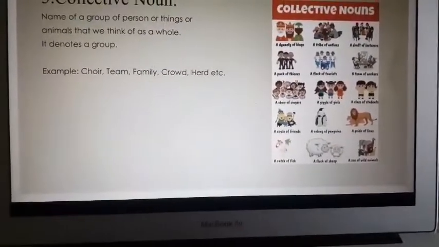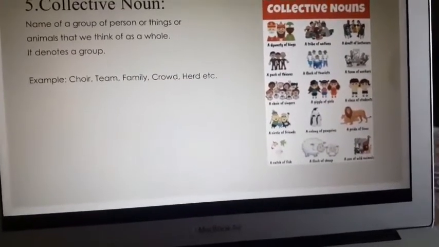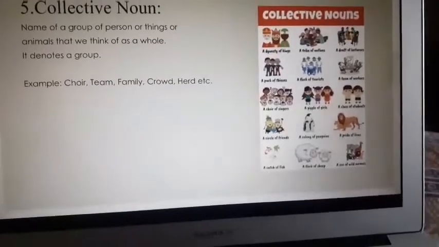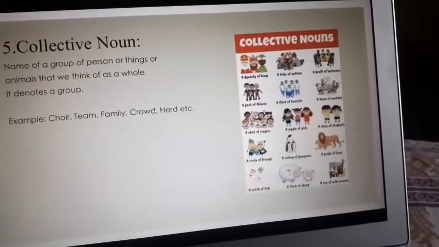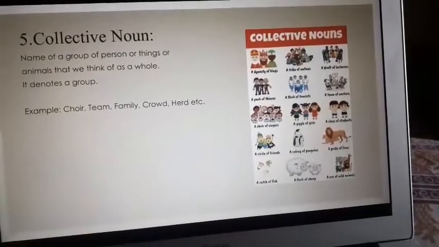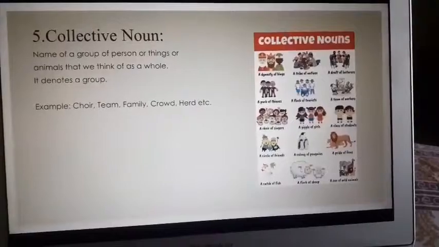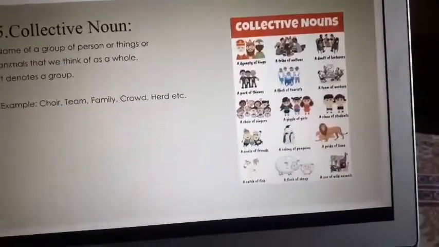Herd. So these are all different terms that we use to express or tell about a group of people or a group of animals, right? Or anything which is in a group. To describe that group, we give a term. That term is basically a collective noun, right? Let's look at these examples.